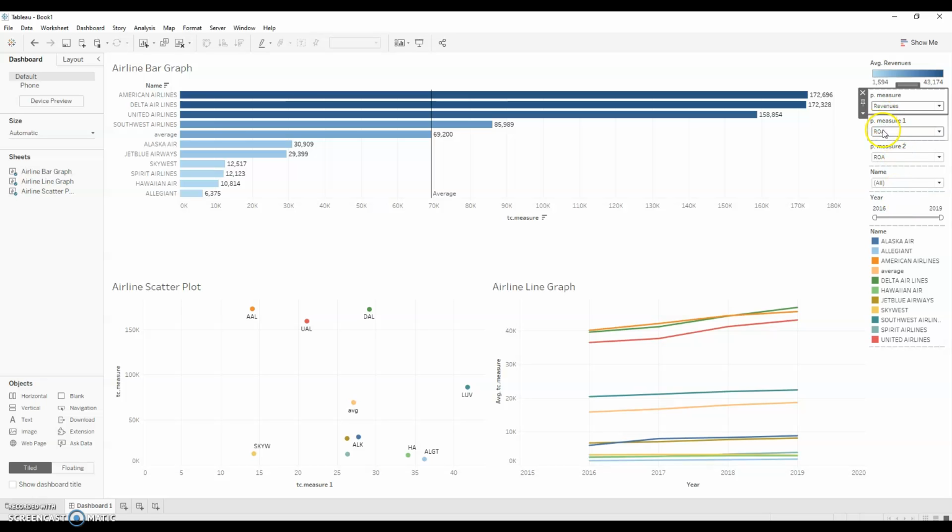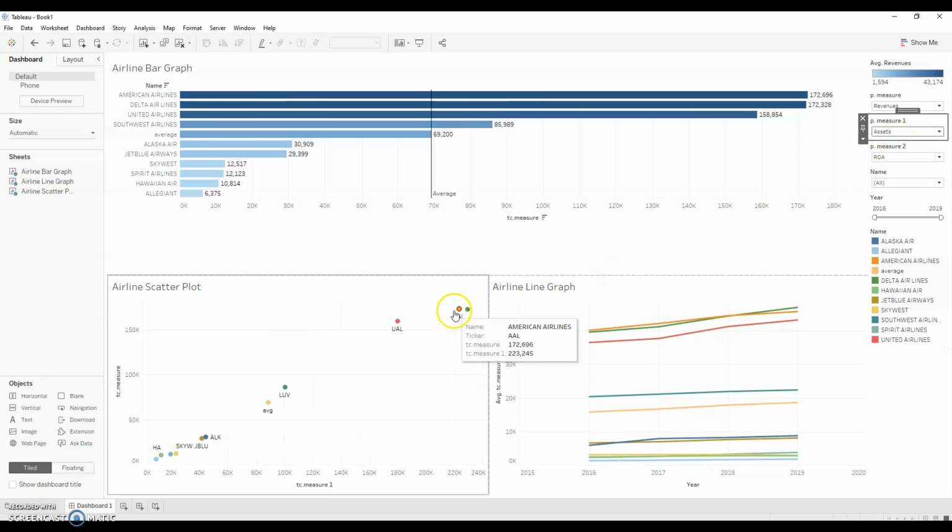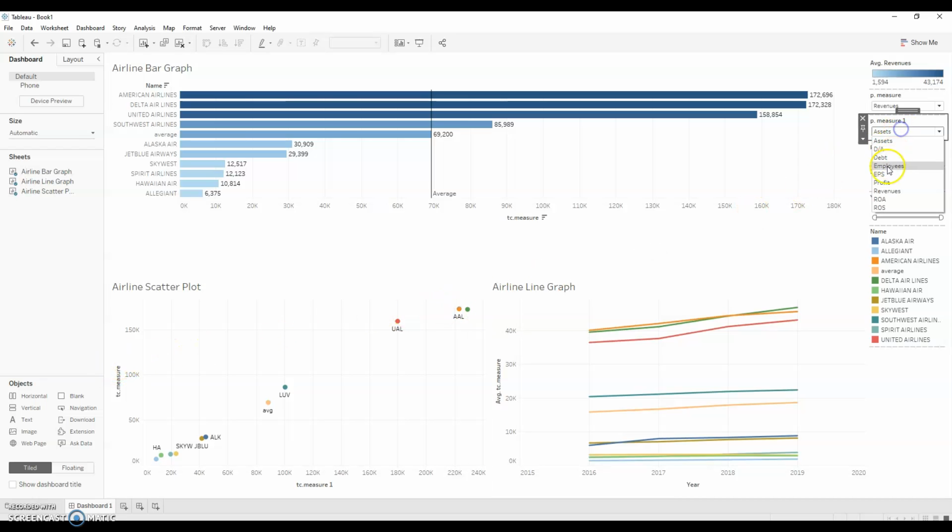We can also change our scatter plot. So right now, our scatter plot shows our revenues on ROA. So we can change that so we can compare our revenues to assets. And we can see that American Airlines is way up here because they have a significant amount of assets and a significant amount of revenues, so they're placed further right. And you can also change this to debt. And you can just change them around so you can better understand the data you're looking at.